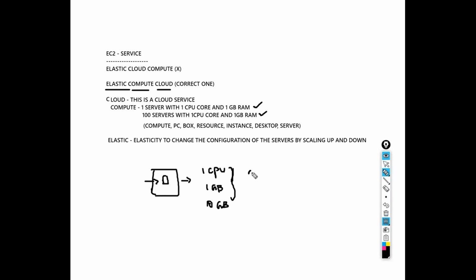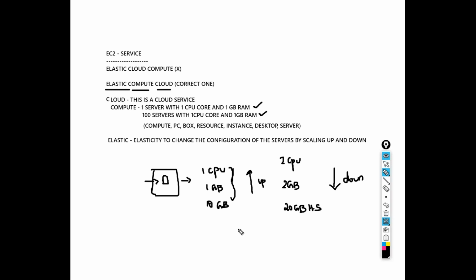For example, if you want to increase it to 2 CPU core, 2 GB of RAM, 20 GB of hard disk space, whatever configuration change you want to do, you can increase it up, and if you don't want, you can decrease it also. That elasticity to increase and decrease the configuration is called scaling up and scaling down. So the option of increasing and decreasing the configuration is called elasticity.